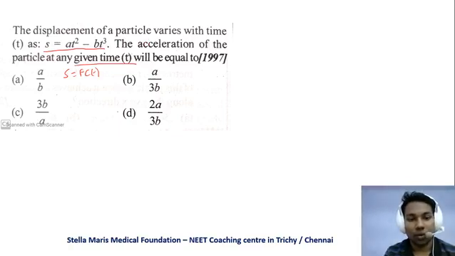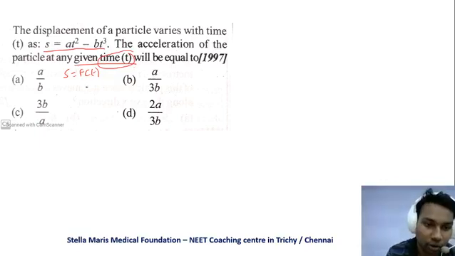Okay. So what we have to find out is the value of t here, not the acceleration, because in the previous sums, they asked for the acceleration at t is equal to 1, or at t is equal to 2, or at velocity is equal to 0. But here they are asking the acceleration of the particle at any given time t. So we can find the equation of the acceleration, and we have to find the value of t. I'll just go into the problem and you will understand.